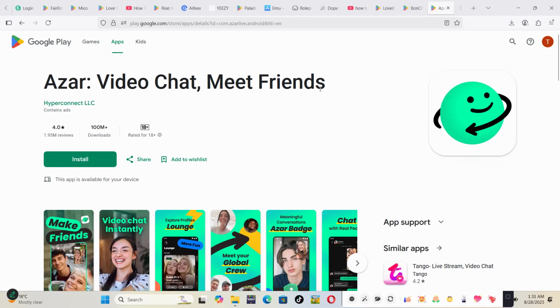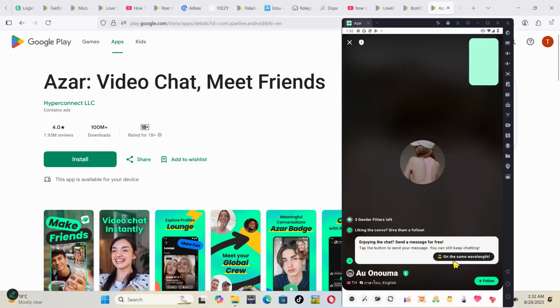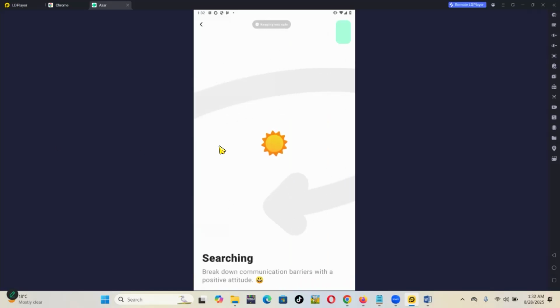It's a video chat meet friends app, and this video chat app connects you with people worldwide, breaking the cultural and linguistic barriers. You can connect randomly to Spain, Germany, US, UK. It's kind of cool. I've tested it out myself, and what I can say is this thing is really cool. You just have to swipe like this, and you'll be connected with a random person. That is it.